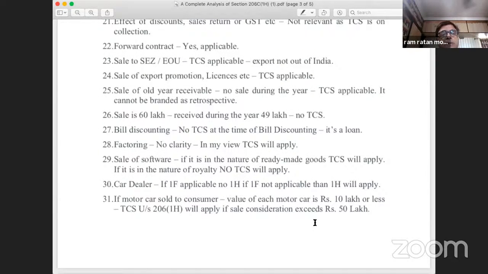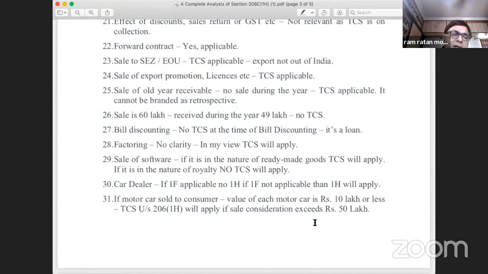Point number 29, sale of software. It is a very dicey situation. Now, whether the sale of software is goods or whether it is a royalty, I mean services. If it is a service, then royalty is attracted, and then TDS will be deducted under section 194H. So TCS will not be applicable under 1H. But if these are treated as goods, then the TCS under 1H will be applicable. We all know this matter. Earlier, by the Supreme Court in the TCS case, off the shelf software was held to be goods.